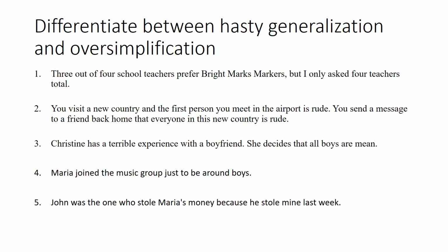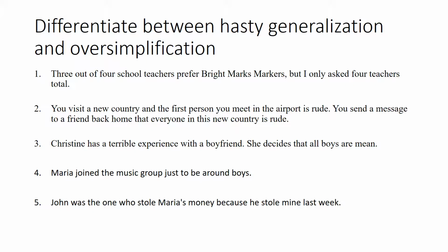And here we have a worksheet that you can look at and see if you have learned the difference between hasty generalization and oversimplification. For example, we will do number 1 for you. 3 out of 4 school teachers prefer bright markers, but I only asked 4 teachers total. So we know that is an example of hasty generalization, because remember we say that hasty generalization is like dealing more with small quantities.